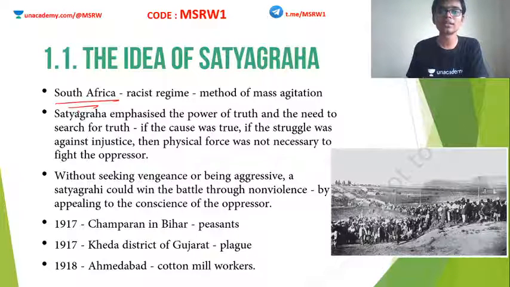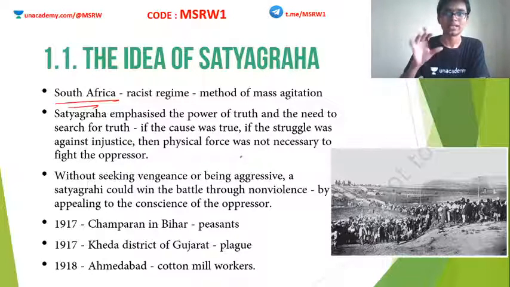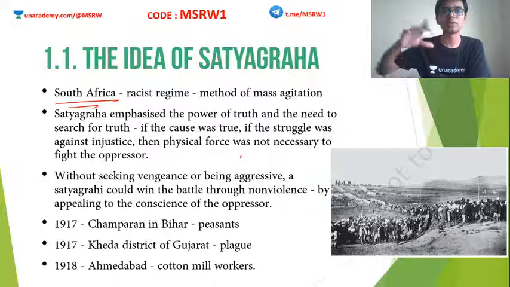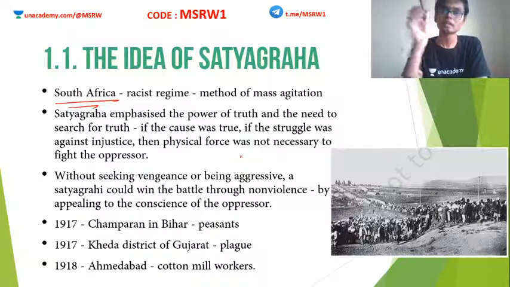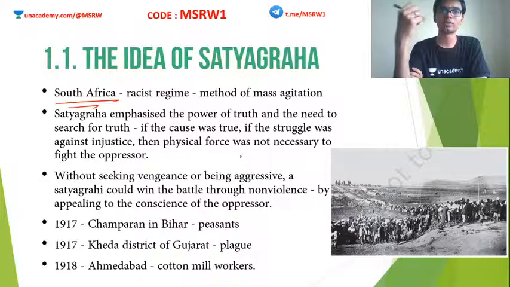So Mahatma Gandhi was fighting for them in South Africa against the British regime. Clear? Here in South Africa, he managed to create a method of mass agitation. It is not exactly satyagraha, but the roots of Mahatma Gandhi's idea of satyagraha start from South Africa. So before coming to India, in South Africa, he managed to lead mass agitations.